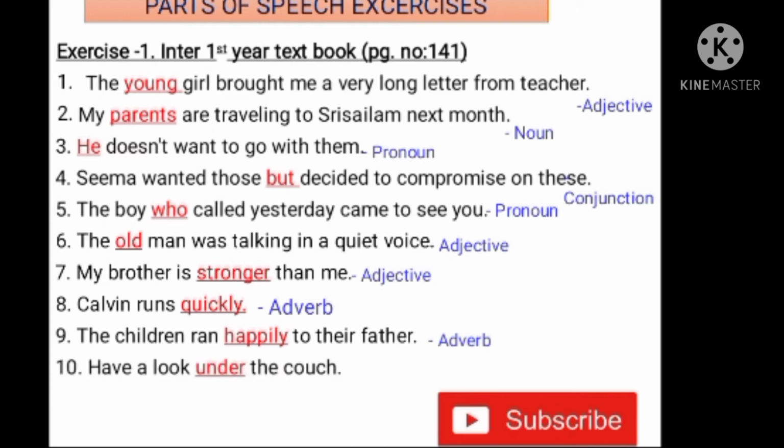10th one. Have a look under the couch. Have a look under the couch. Here the word under is a preposition. Preposition. Pre means here before. Position means here noun. Preposition is nothing but which shows the relationship between two nouns. Understand? It is called preposition.